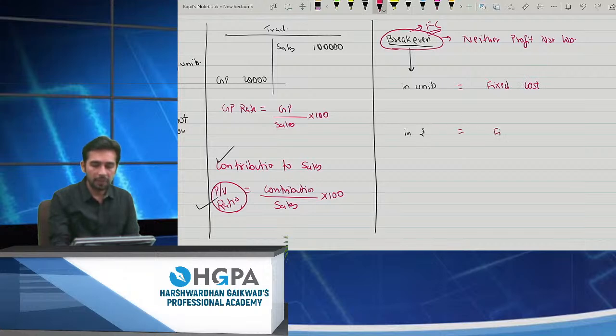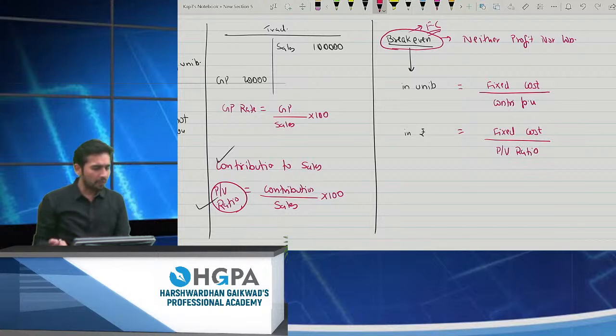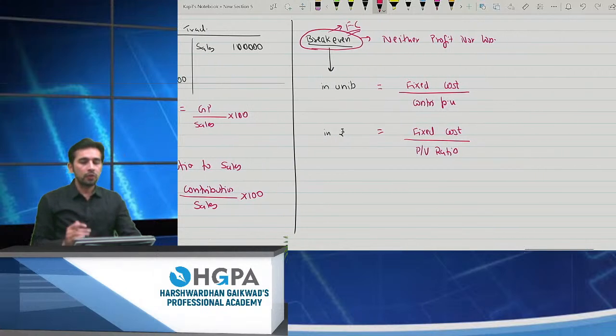The denominator part is यहाँ पर contribution per unit, and यहाँ पर it becomes PV ratio. So these are the formulas which you have already learned. Yes, perfect, Moshada. So we have fixed cost divided by contribution and fixed cost divided by PV ratio.